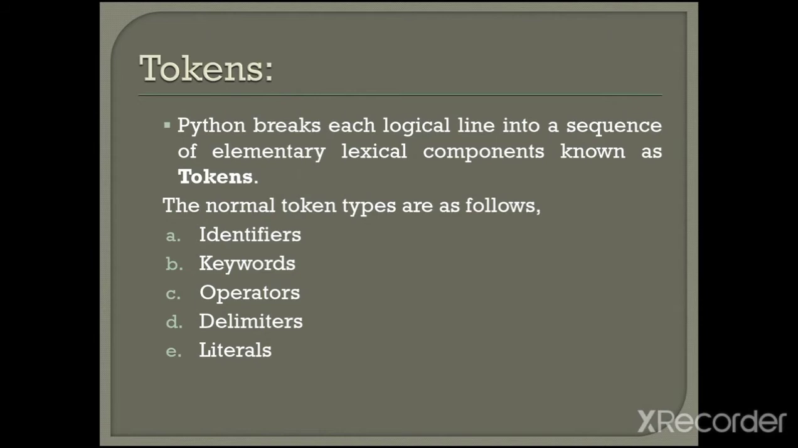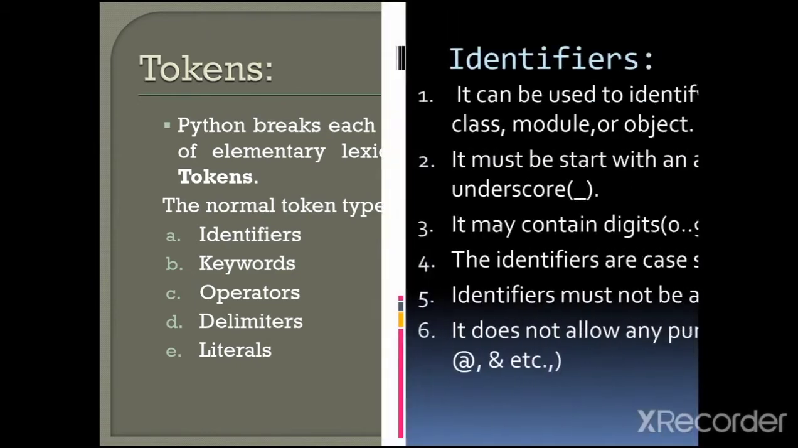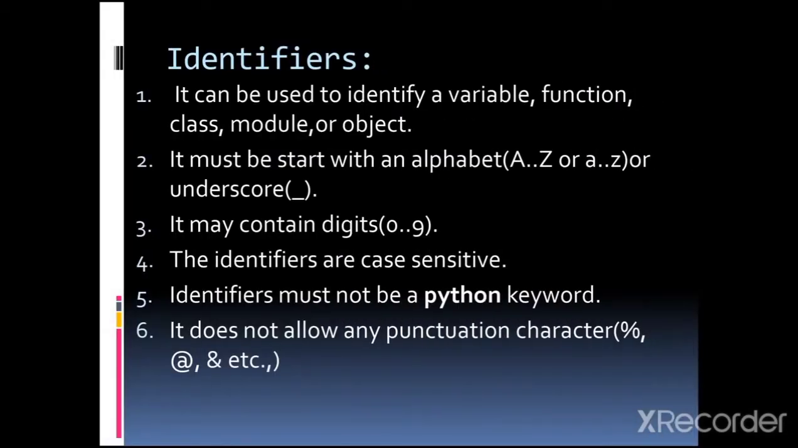The first one is identifiers. The second one is keywords. The third one is operators. The fourth one is delimiters. The fifth one is literals. Okay, there are 5 tokens available in Python. The first one is identifiers.